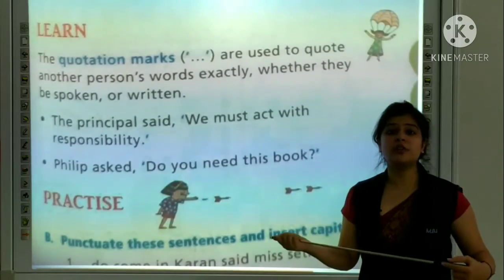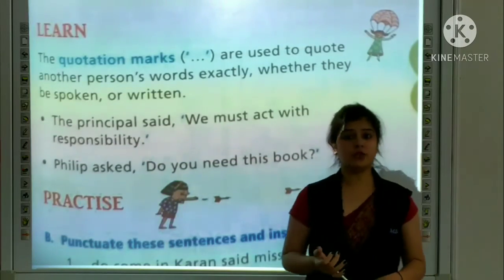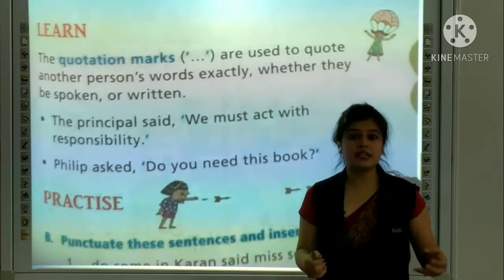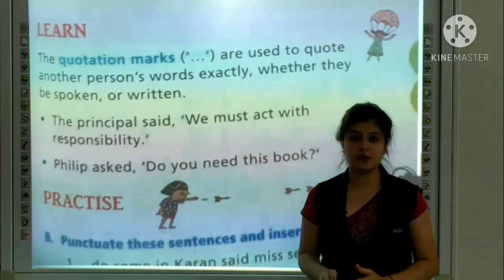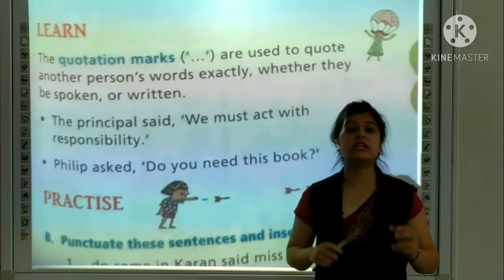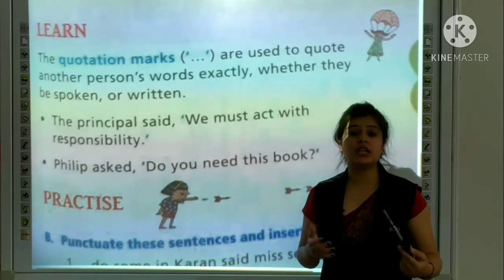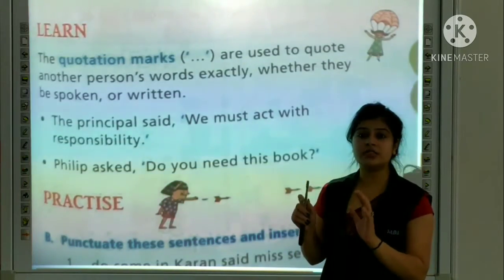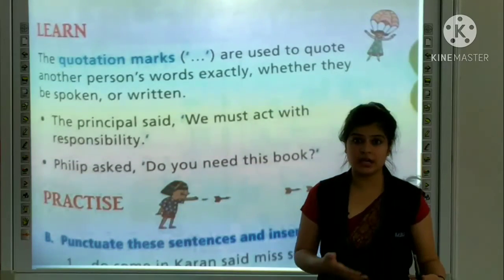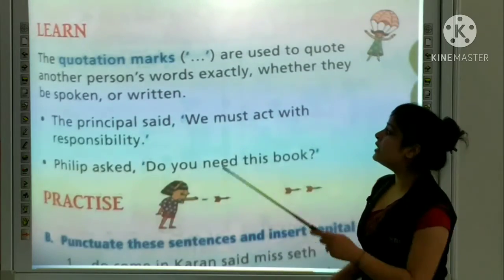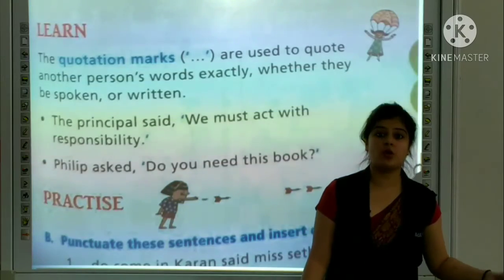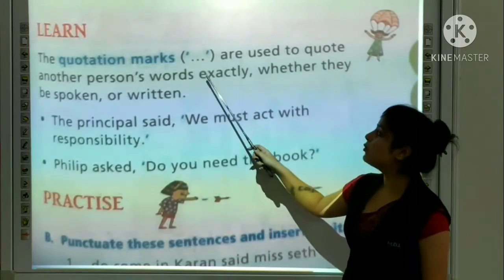So students, what have we learned? When we want to end an assertive or an imperative sentence, we use a full stop. When we want a little pause, we use a comma. When we see some sudden feeling, shock or great surprise, we use an exclamation mark. And when we talk about another person, what is spoken by some other person, we use quotation marks.